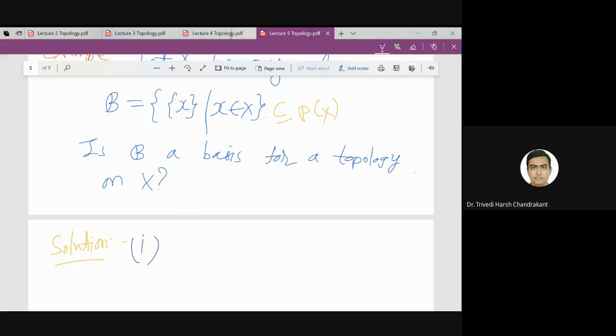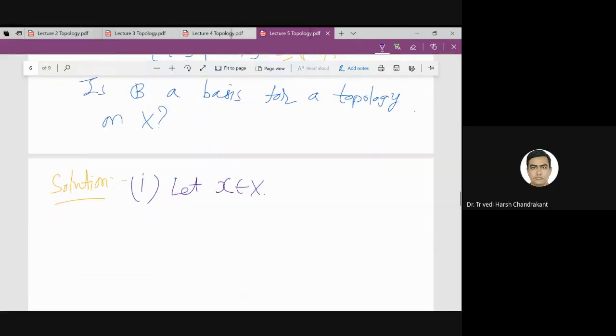So let x belong to X. Then what is the obvious choice of the set from this family which contains x? Singleton x. Then singleton x belongs to B such that x belongs to singleton x. The first property is satisfied.